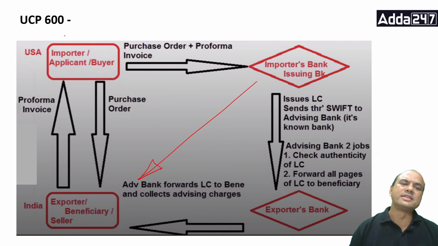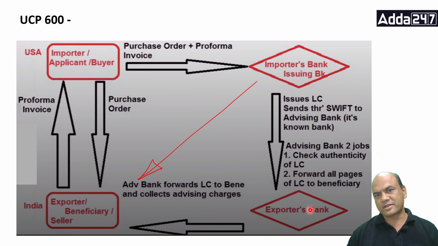Okay, this is the issuing bank, this is the beneficiary, this is the buyer, the importer. Now, the issuing bank wants to pass on the credit to this beneficiary, but the issuing bank doesn't know this beneficiary or the address or anything. So, what will it do? It will pass it on to its agent. Understand? It's an agent over here, and this agent will further forward it to the beneficiary. This agent is generally in the country of the beneficiary.